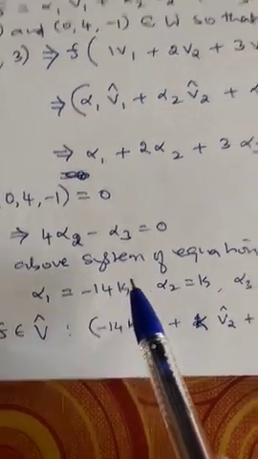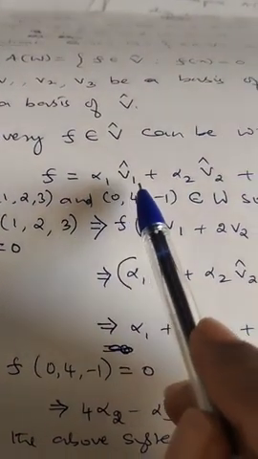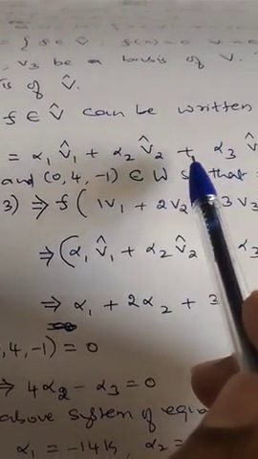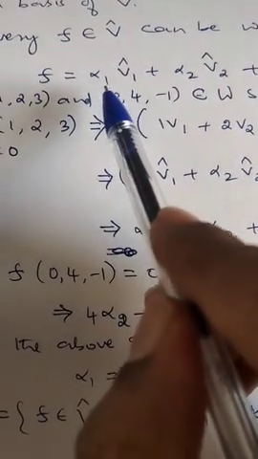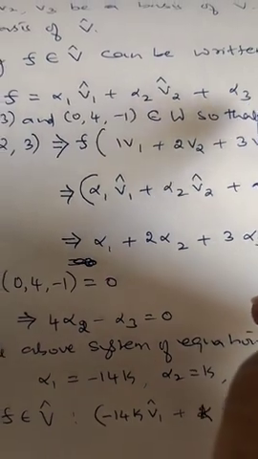Therefore, F is alpha 1 V1 cap plus alpha 2 V2 cap plus alpha 3 V3 cap. Substitute the values of alpha 1, alpha 2, alpha 3 here.